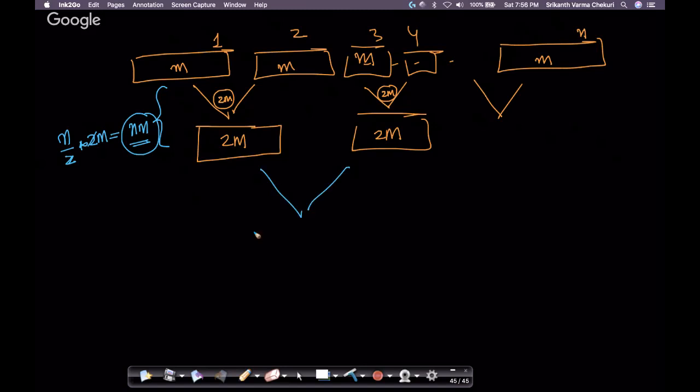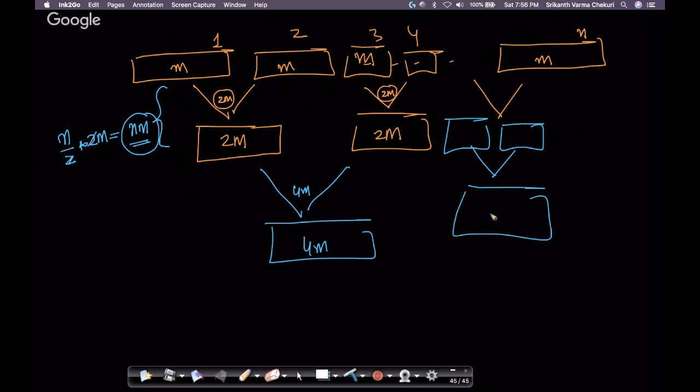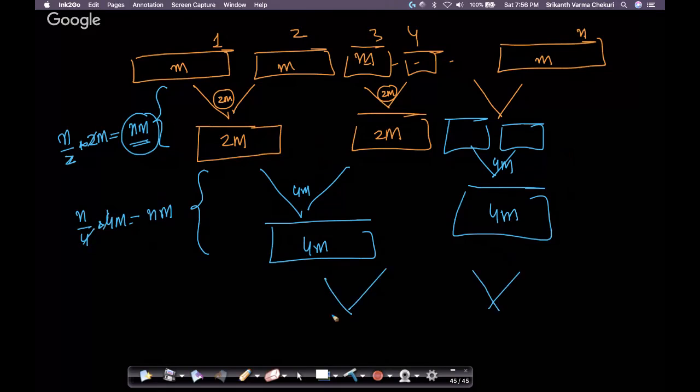Next, I'll again merge these two. I'll get an array of size 4m. What is the time complexity? 4m. Again, the next 2m's I'll merge, and I'll get a 4m. Now, how many merges will I perform here? I'll perform n by 4 merges, right? Because I have n by 2 arrays here and I'm merging two-way, I get n by 4 merges. And what is the time complexity of each merge? 4m. So 4 cancel out. Again, I get nm. This will keep going on.